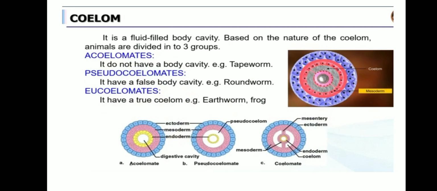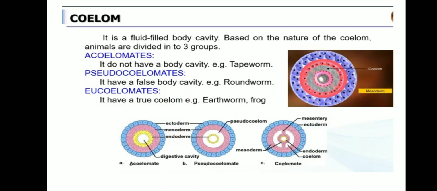See the first picture children. Acoelomate. Acoelomate means it is not having, A represents what? Absence. Right? So there is no body cavity. Example, tapeworm. Okay, tapeworm. So this worm doesn't have any cavity inside the body. So there is no cavity, and so there is no fluid filled area, so that is coming under acoelomate.